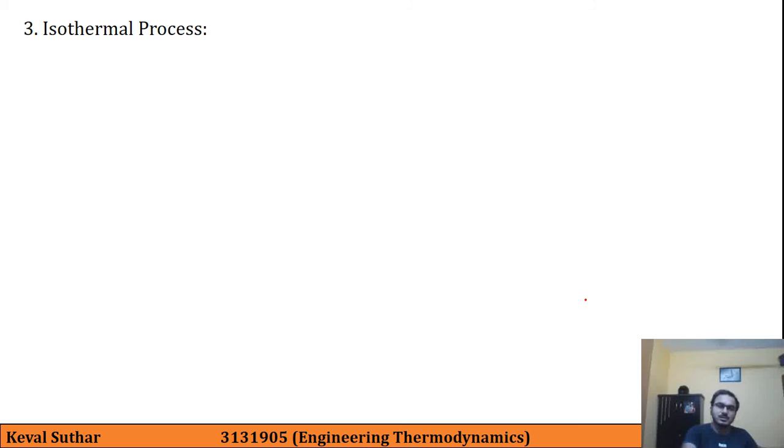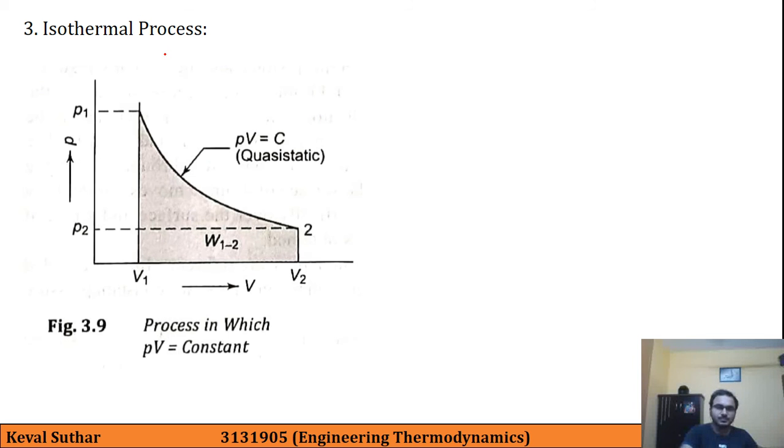Now the third is the isothermal process, or constant temperature process. This process is governed by the formula PV equal to C. Let us say this is our initial state 1 and this is our final state 2, then pressure is reducing and volume is increasing.